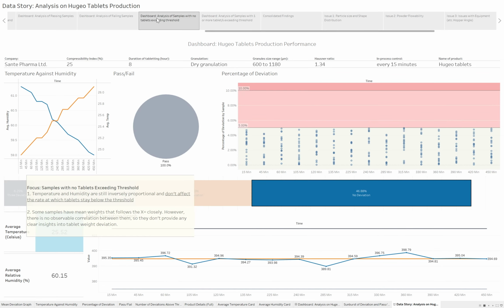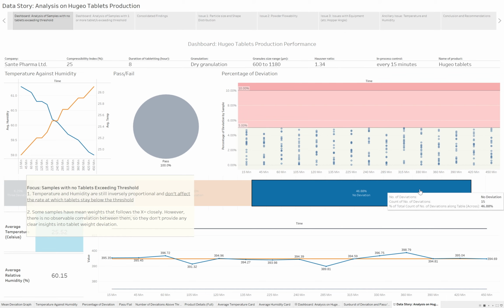So, next, we've gained some insights into the pass and fail types in the previous dashboard. So we'll now look into the deviations, which may give us some further insights into the data. From the analysis of the samples with no tablet deviation, we find that the temperature and humidity are still inversely proportional, with no meaningful differences from before, and we also observe from the line chart a mean deviation that is expected. The deviations follow the X bar closely as well due to its relationship with passing tablets.